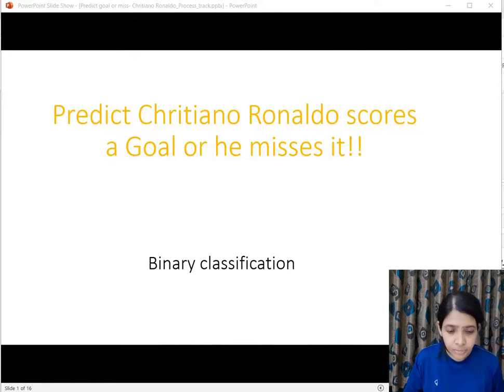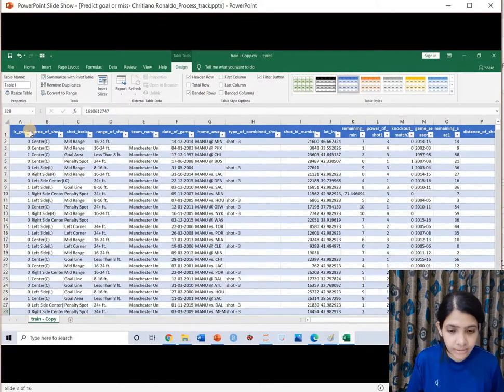Hello, we will predict whether Cristiano Ronaldo scores a goal or he misses it using data science. This is the dataset that we have, where each goal is our dependent variable and independent features are like area, shot basics, range, team, etc. And based on these we would predict whether it's a goal. 1 denotes it's a goal and 0 means it's a miss.